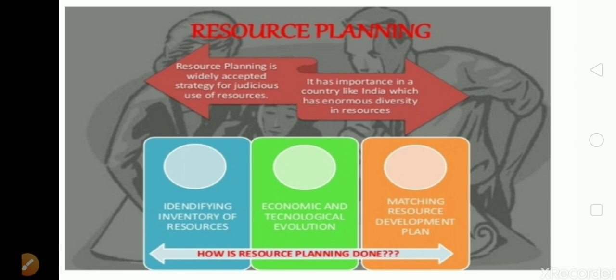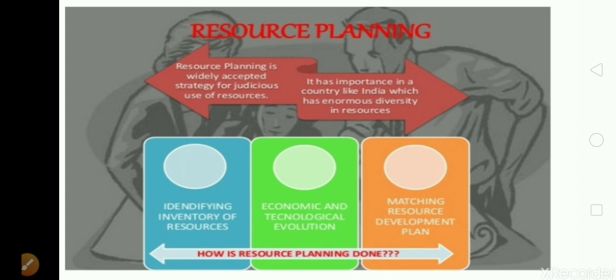And the last step involved in resource planning is matching resource development plan. The government should find out in which part of the country how much of the resources are required, and what quality is being required by them.